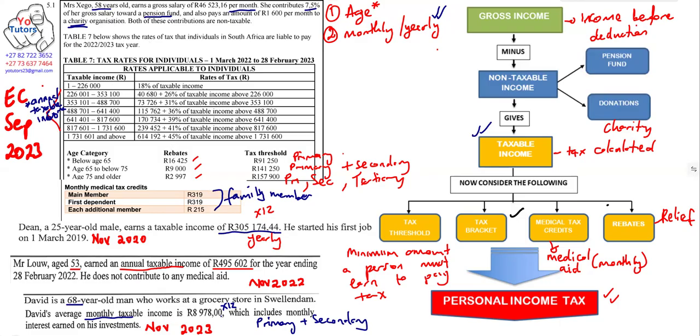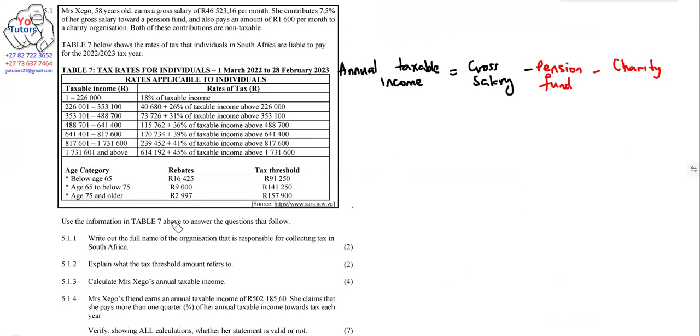Now, let's look at the next question, the question that we actually have today. Now, we actually read the question here. First question: write out the full name of the organization that is responsible for collecting tax in South Africa.